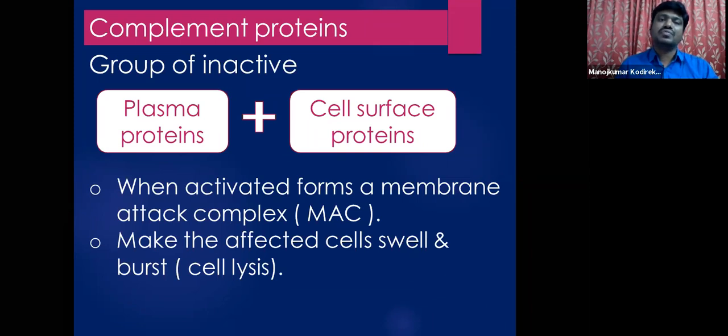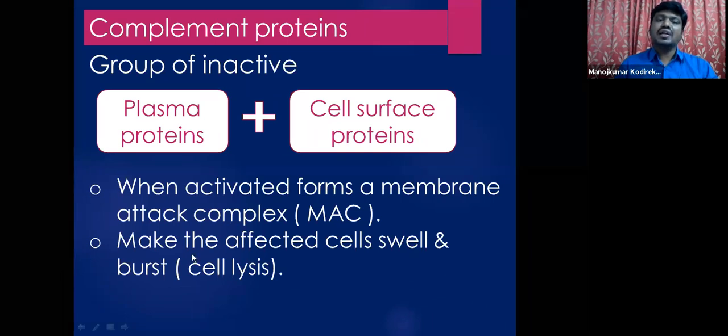The main function of these complement proteins is to aid in engulfing, or to aid in protecting our body against harmful pathogens that enter into our body. Generally, these are present in the inactive form and they get activated once they come across any antigen.